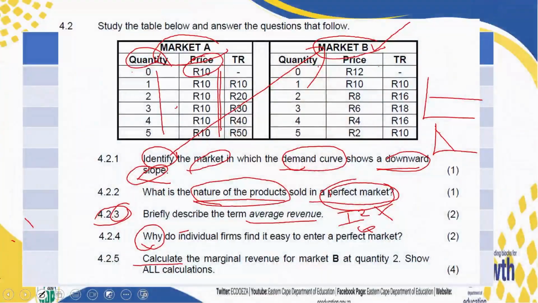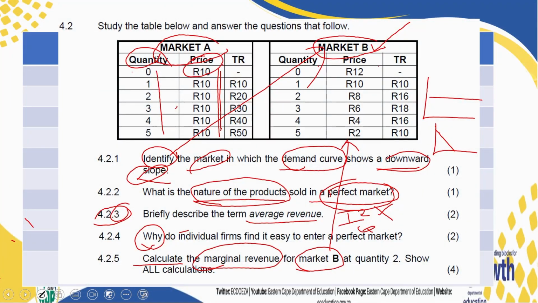Maybe you talk about capital. There is no need for huge capital. There are no restrictions from the government and all those things. Now, let's move on to 4.2.5. You need to calculate marginal revenue. Remember, we were saying that when you are doing these terms, also know the formulas. There's nothing wrong with knowing the formulas, only that they are not a description. They are a formula. So we need now to calculate marginal revenue.